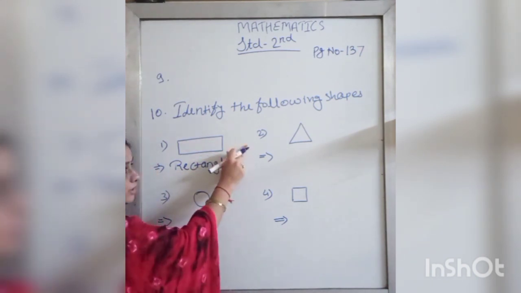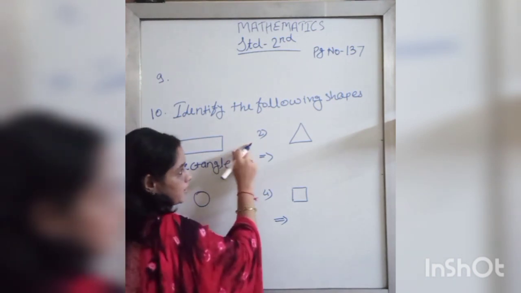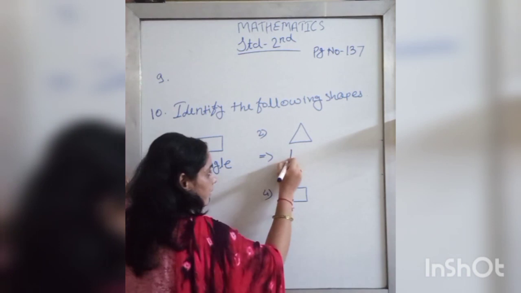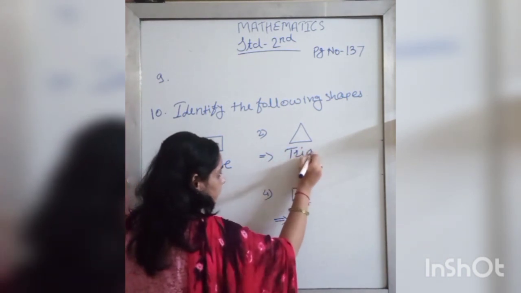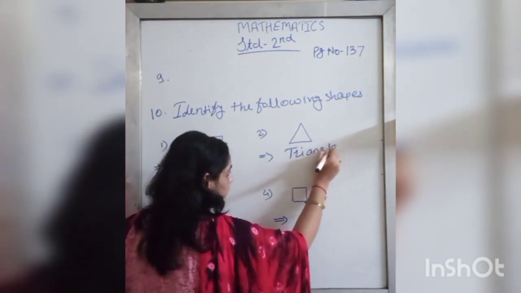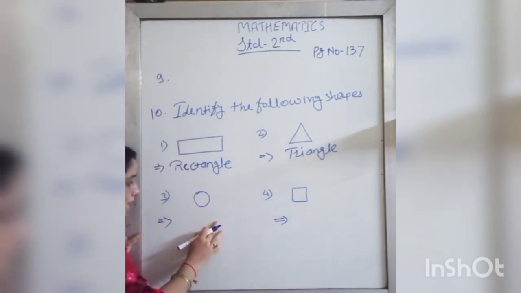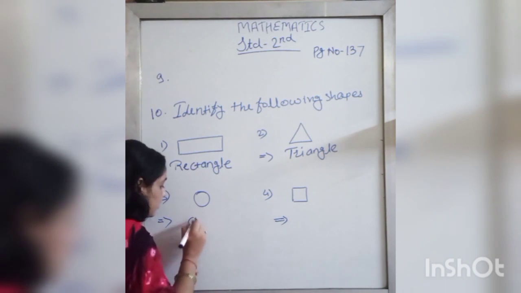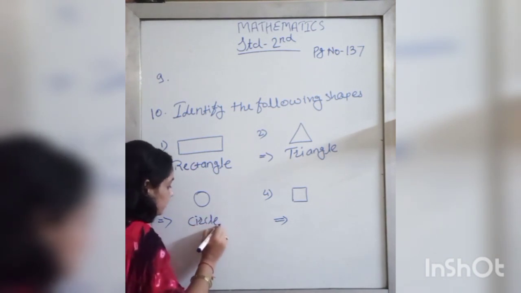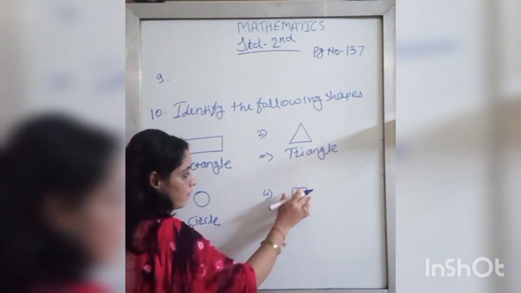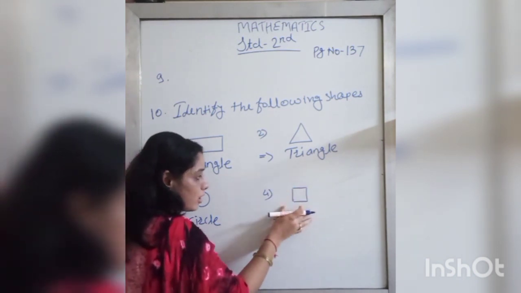Now see the next one. Which shape has 3 sides and 3 corners? Triangle. Which shape has no corners, no sides? That is a circle. And the next one is the shape which has 4 sides and 4 corners.